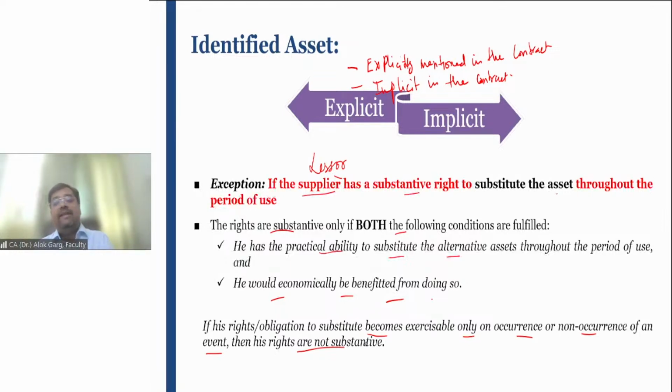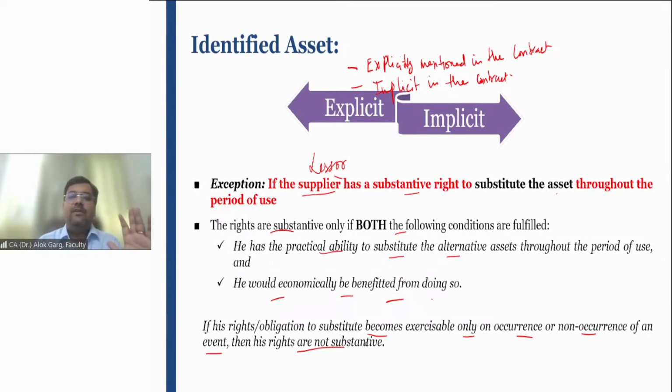And the asset will be identified either because it is explicitly written in the contract or it is implicit in the contract, right? It is not written, but it is understood. And when you will say that it is not explicit or implicit, when the lessor has a substantive substitution right and the lessor has a practical ability to exercise that right, and the lessor will get some benefit as well.